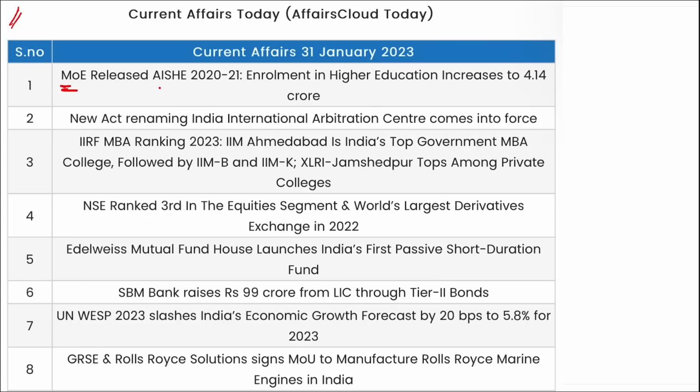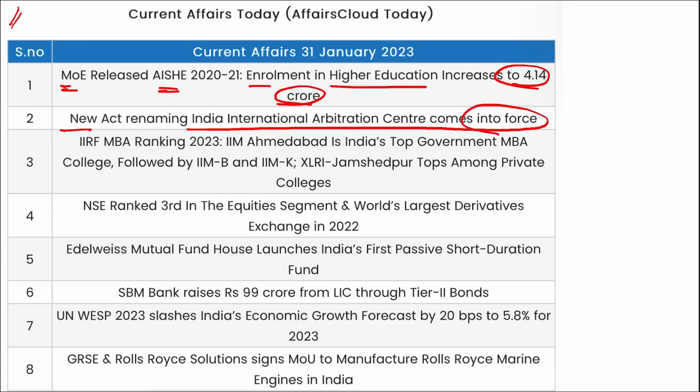Ministry of Education has released AISHE for 2021, and it stated that the enrollment in higher education has increased to 4.14 crore enrollment. New Act renaming India International Arbitration Center comes into force, and the New Delhi International Arbitration Center has been renamed to India International Arbitration Center.